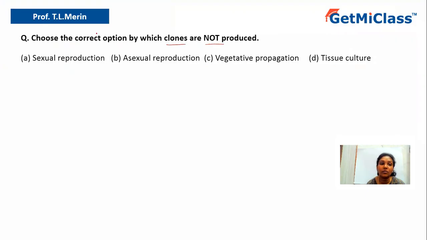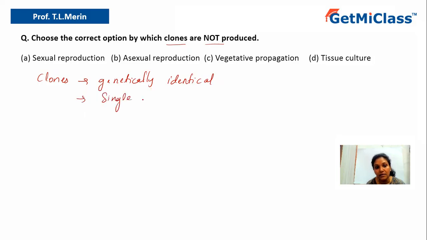So what do you mean by clone? Clones are the organisms which are genetically identical. Now, these organisms are produced from a single parent.